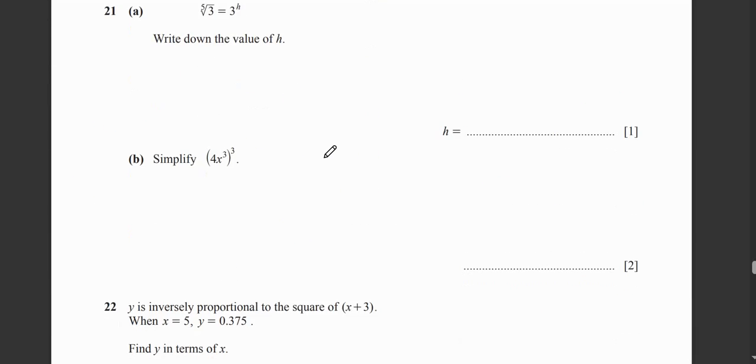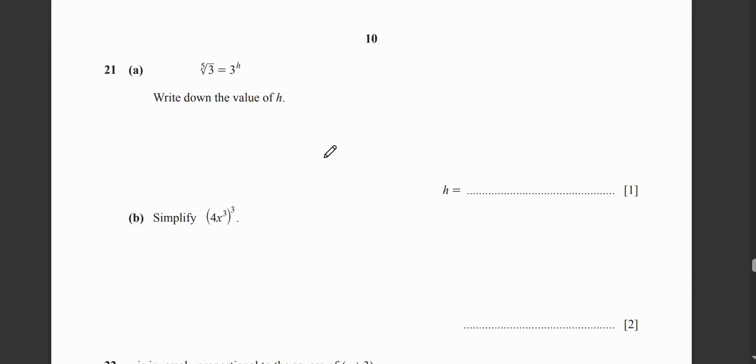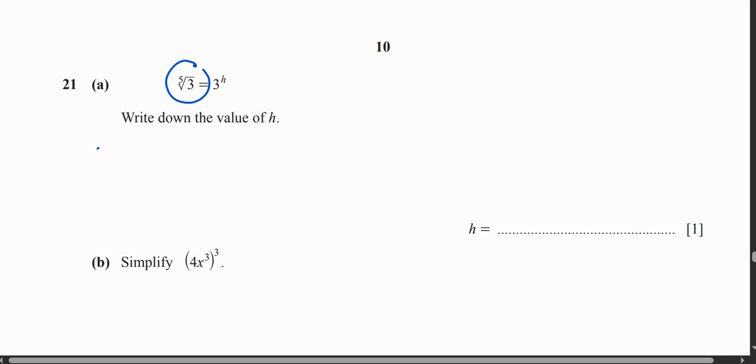Next question, write down the value of h. Okay, so look, this, let me zoom in, means 3 whole raised to power 1 upon 5, which is equivalent to 3^h. So it's in front of you, h is equal to 1 upon 5.